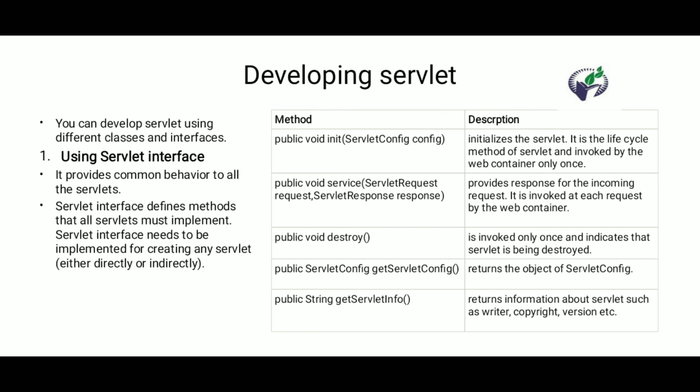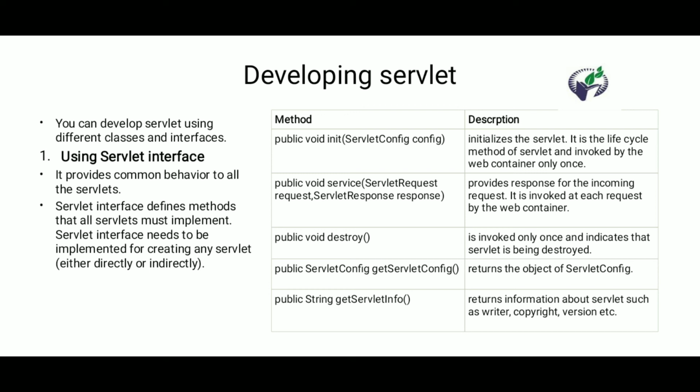The first one is to load the class in the web container, and the second step is that the web container creates the object of that loaded class, so the instantiation of the servlet class is done. Then after creating the object of that servlet class, the init method is invoked. It means that the initialization task is done. The resources used to execute the application are prepared in the initialization part. Then after initializing the resources, the service method is executed.